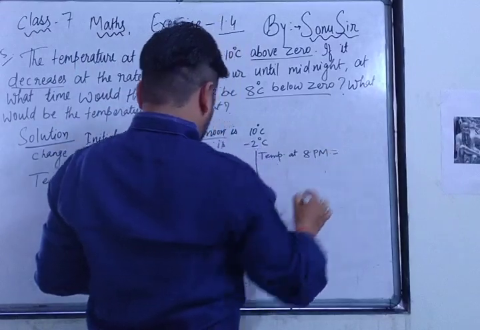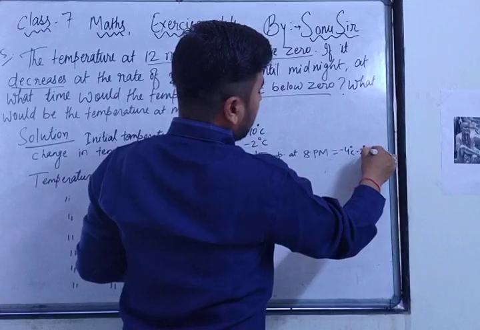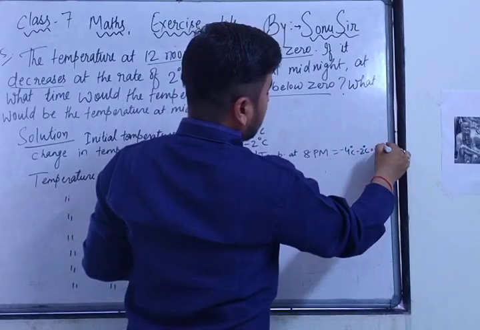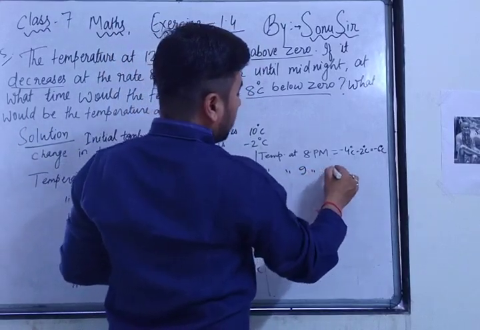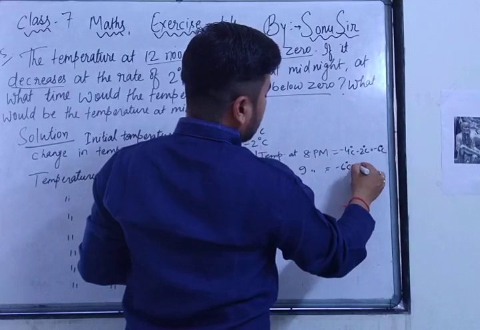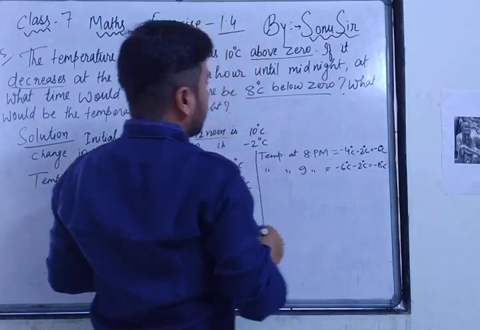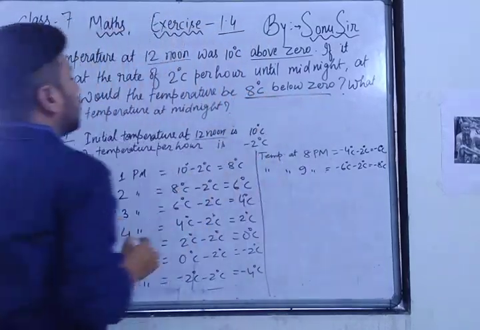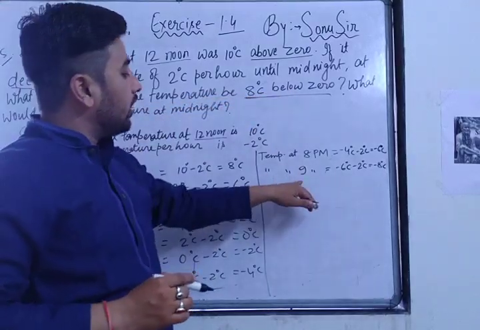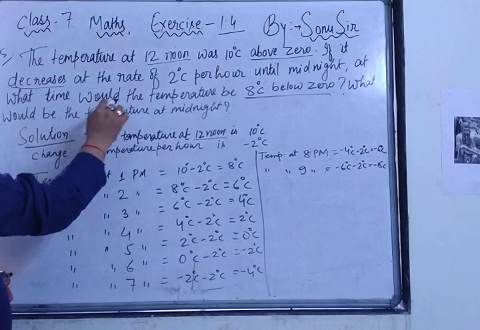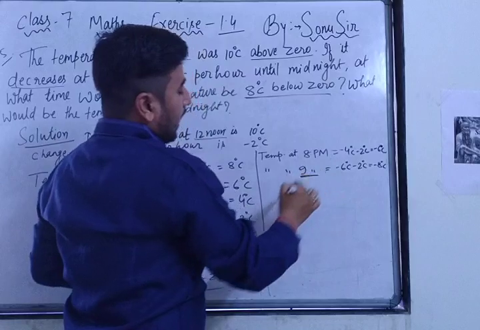So temperature at 8 p.m. is equal to how much? Minus 4 degrees Celsius minus 2 degrees Celsius is equal to minus 6 degrees Celsius. Temperature at 9 p.m. is equal to minus 6 degrees Celsius minus 2 degrees Celsius is equal to minus 8 degrees Celsius. So here the question was, at what time would the temperature be 8 degrees Celsius below zero? At 9 p.m. the temperature will be 8 degrees Celsius below zero. Okay, 9 p.m., remember this.